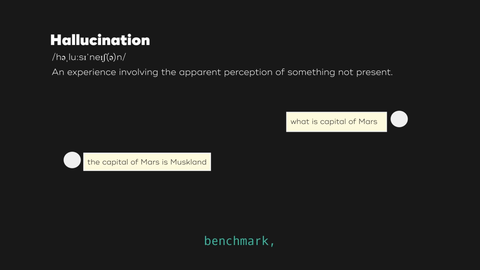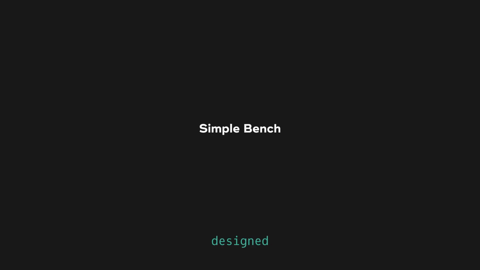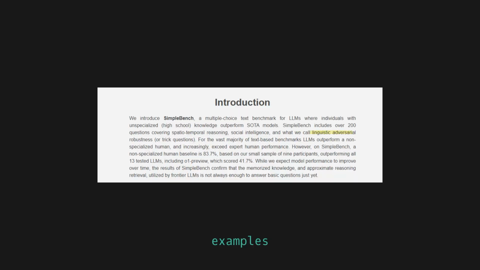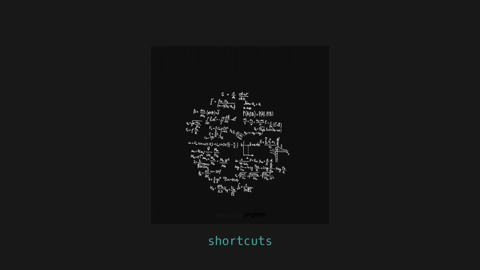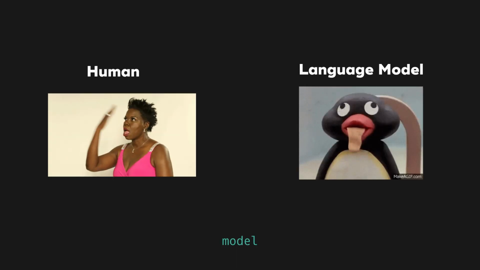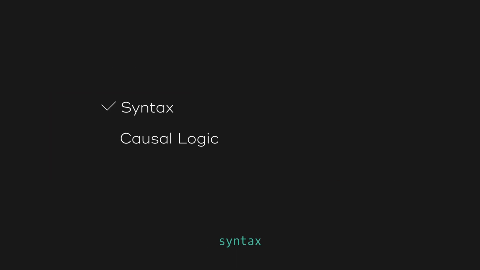This brings us to our first benchmark, SimpleBench. It's designed specifically to create adversarial examples that test for abstraction. The questions use language tricks and conceptual math to invalidate the statistical shortcuts that models rely on. A human can easily see through the noise, but a language model often fails because it processes the syntax perfectly but fails to grasp the underlying causal logic.